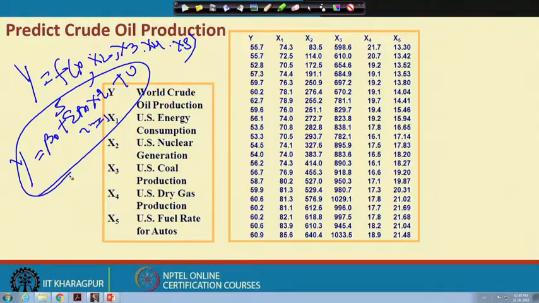by using the sample increasing mechanism or sample decreasing mechanism, or some of the other components, data transformations, change of the functional form. By using all these criteria, we are not in a position to get estimated models which are good and can be used for prediction and forecasting. In that context, what will we do? So, we will go by stepwise regressions, and then find out which one is the best model and what variables should be included in the system, so that the model can be used for prediction